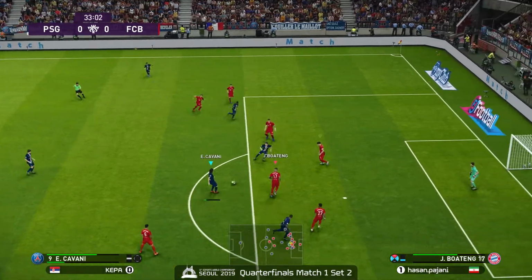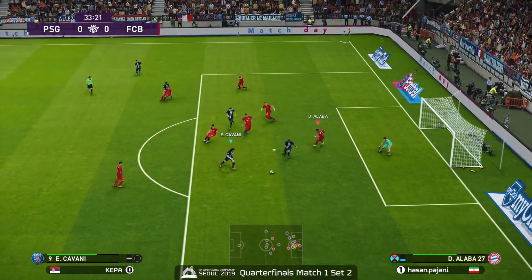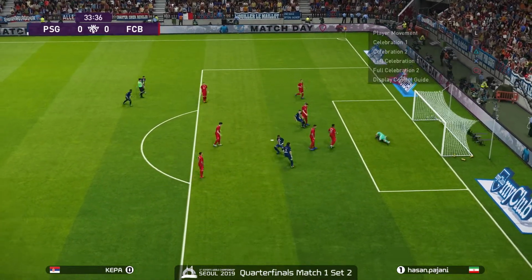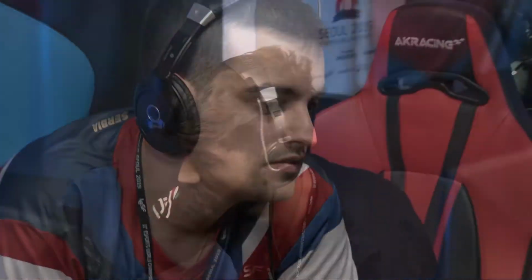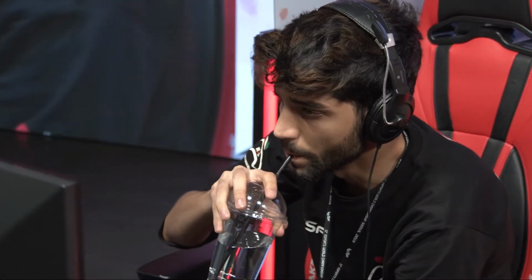Into Herrera, forward, Draxler, Cavani, Mbappe. Cavani. Control, Cavani, he lifts it up and over. Oof, that was just a great finish from Cavani's end, but yeah, that one moment, Pajani just left Cavani unattended, and Kepa just completely capitalized on that.